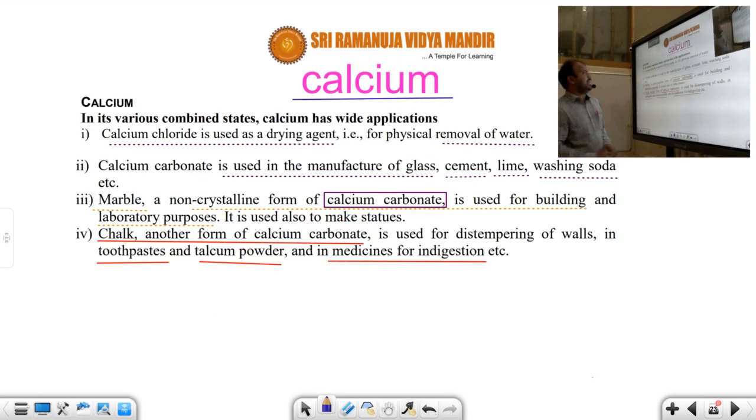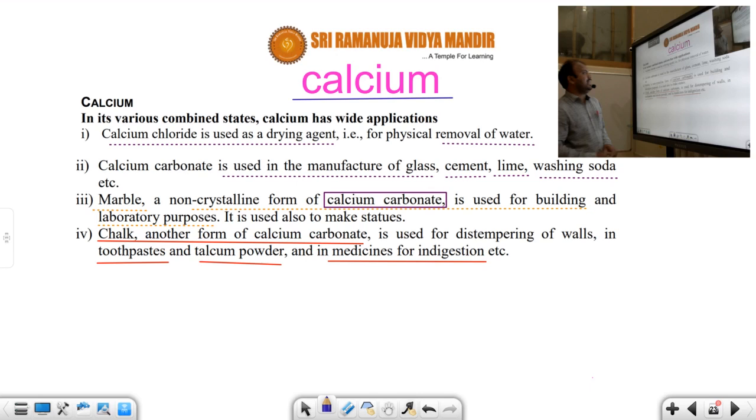And another important metal, what is it? Calcium. Generally, in its various combined states, calcium has wide applications. Calcium chloride, CaCl2, is used as a drying agent. What is the use of a drying agent? Generally, the use of a drying agent is the removal of water from a substance.